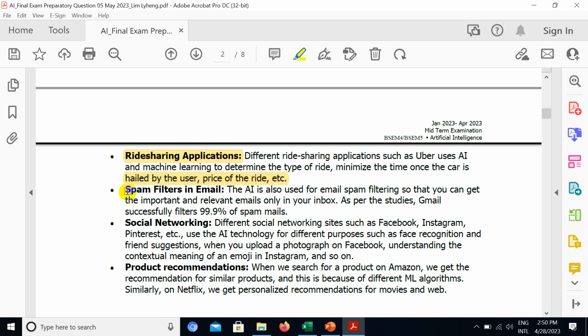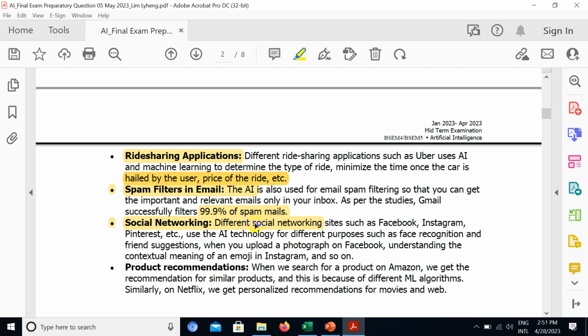Like the other application, spam filtering in email. This AI is also used for email spam filtering so that you can get only the important and relevant email in your inbox. And as per a study, Gmail successfully filters 99.9% of spam mail, right? Yeah, so Gmail has a lot of spam, right?